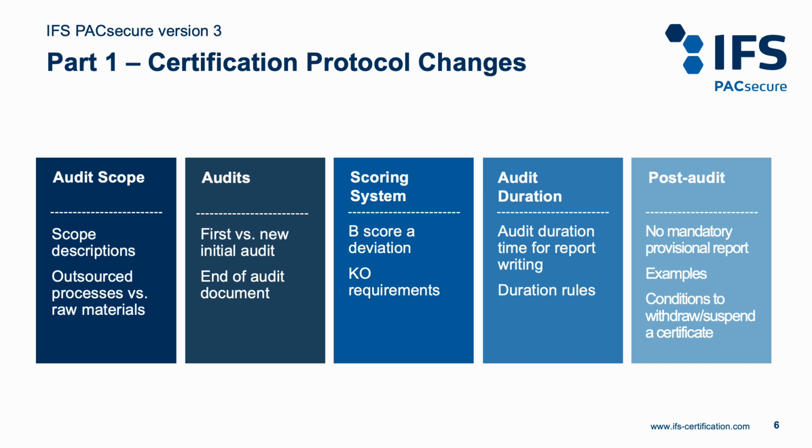In Part 1, the audit scope expectations are updated. Raw materials versus outsourced processes are further explained. The first versus new initial audits, unannounced audit rules, and STAR status are clarified. The end of audit document is simplified. The B score is now a deviation. Knockout requirements scored with a B receive 0 points, and C scoring is no longer possible.